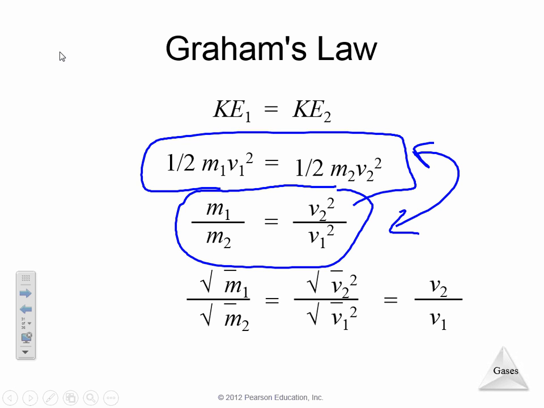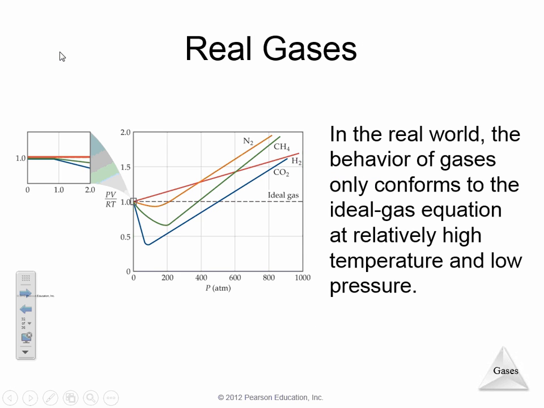So 1/2 m1v1 squared is equal to 1/2 m2v2 squared. That is just setting the kinetic energies of the samples equal to one another. You can rearrange that equation all that you like. They do it 100 ways, but all you have to do is KE1 equals KE2. In my opinion, that's the easiest way to do it.